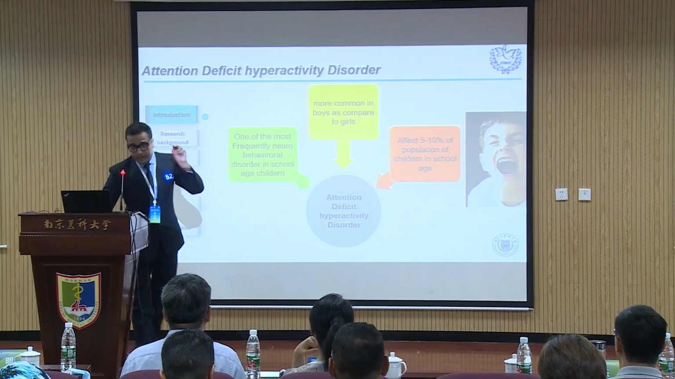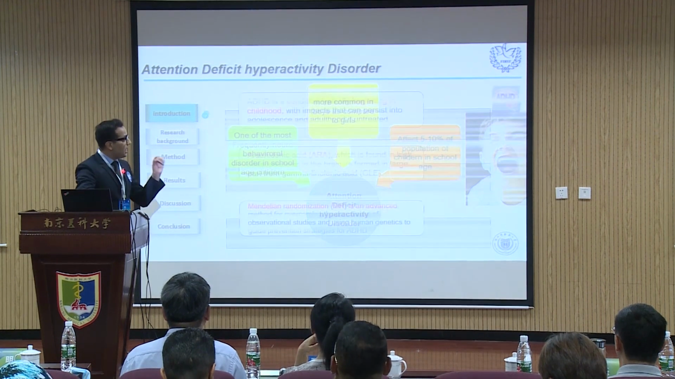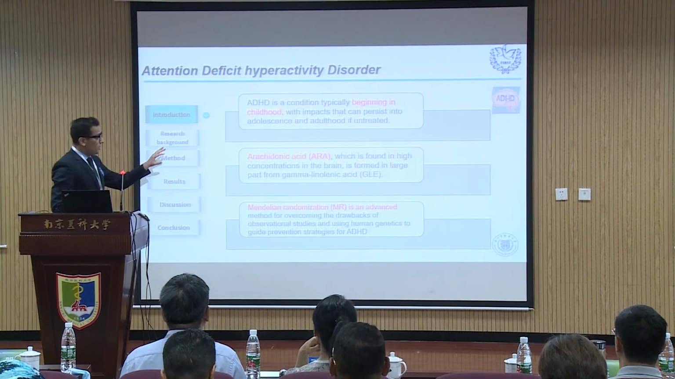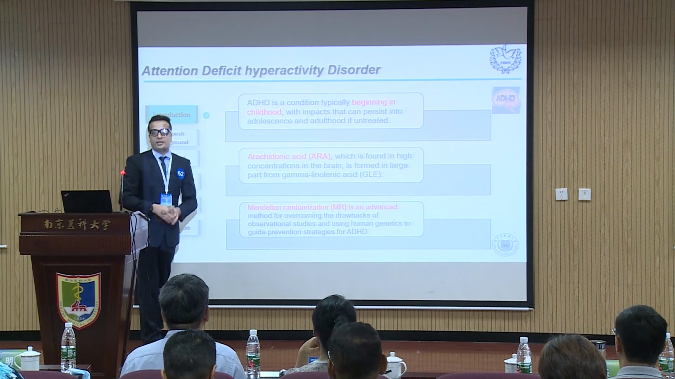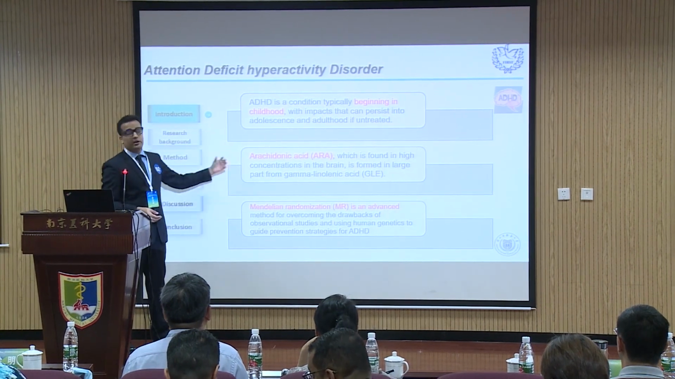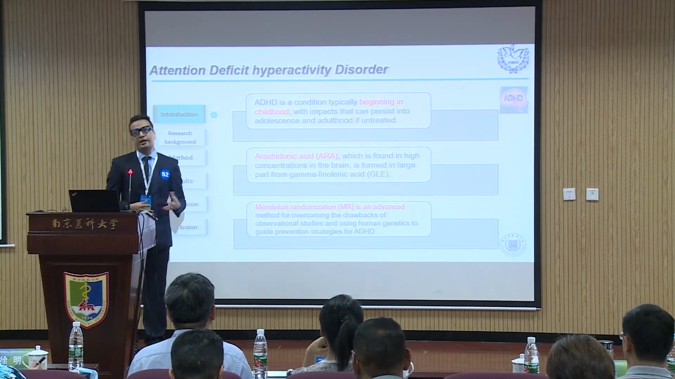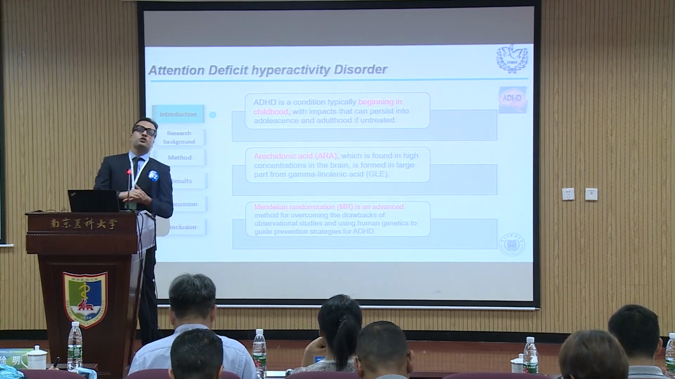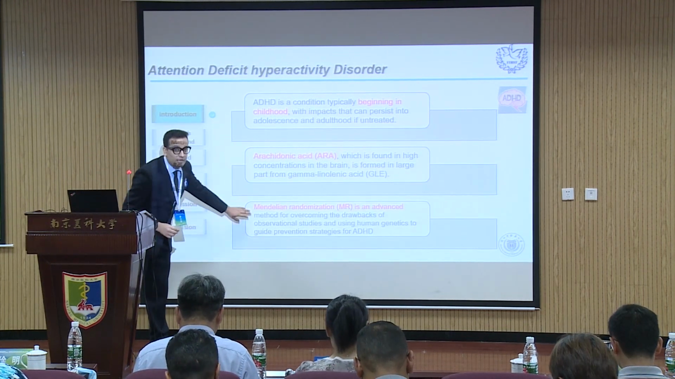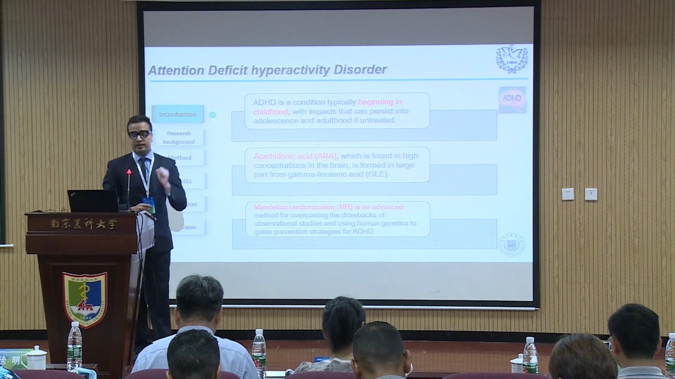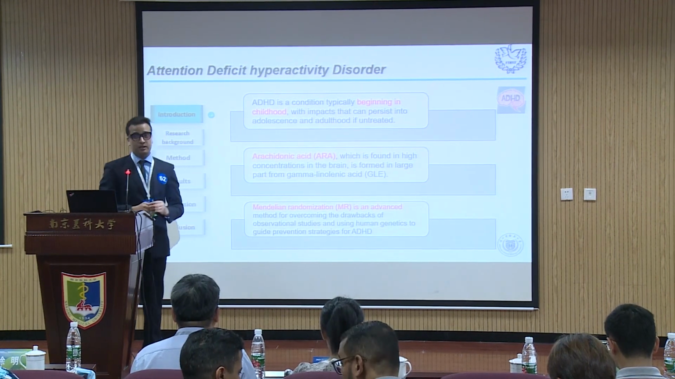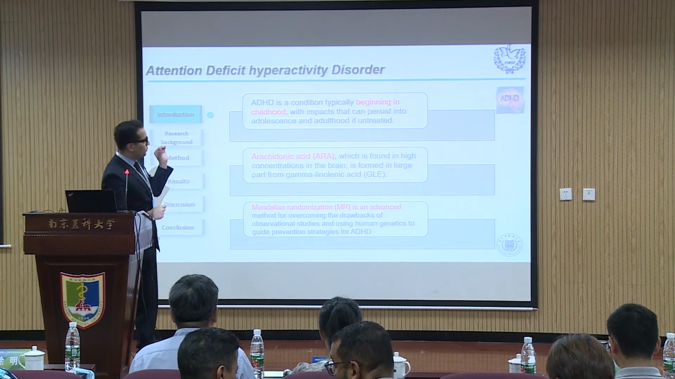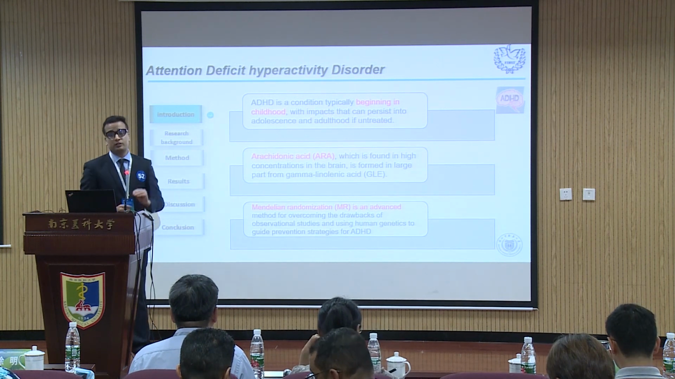Now that you have a sketch of ADHD, let's see why we conducted this study. This study concerns arachidonic acids, in which we have omega-6, and we will find the relationship between them. Now, what is Mendelian randomization? Mendelian randomization is an advanced technique which we normally use to overcome the drawbacks of observational studies.